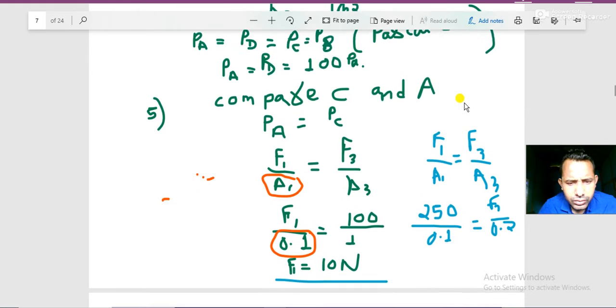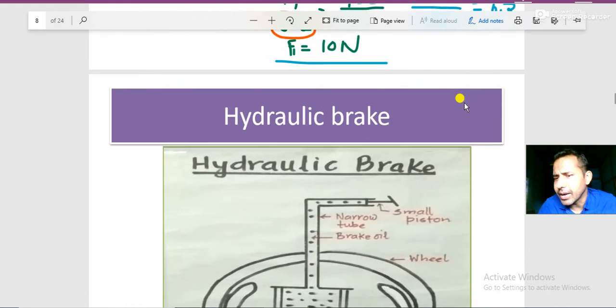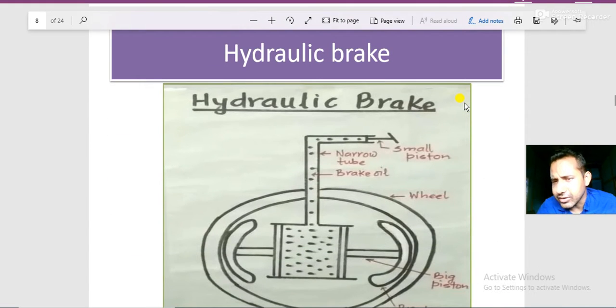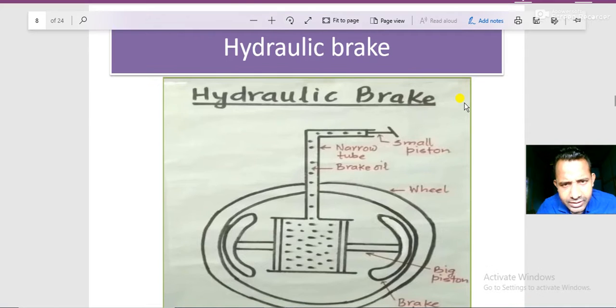Now let's go to the next one, hydraulic brake. It is also based on Pascal's law, and using this small instrument, with a small effort we can retard or stop a heavy vehicle. This is how we can say brake. Hydraulic brake means liquid is filled over here. This is the place where you apply force. F1 is applied over here, and this is the area of piston A1.